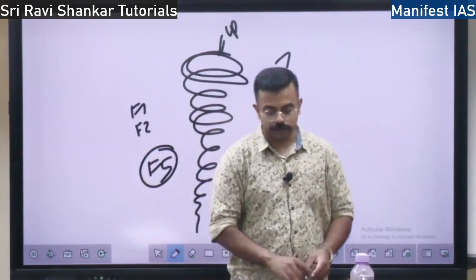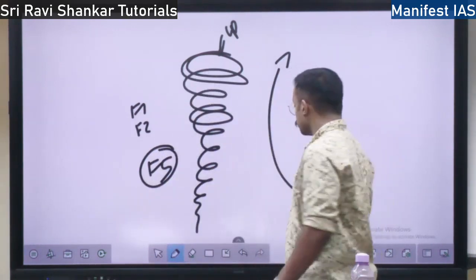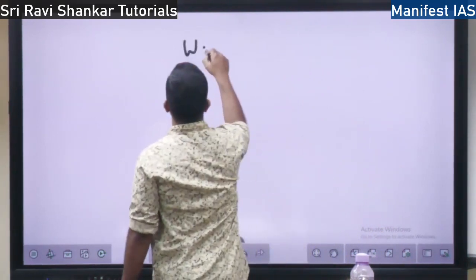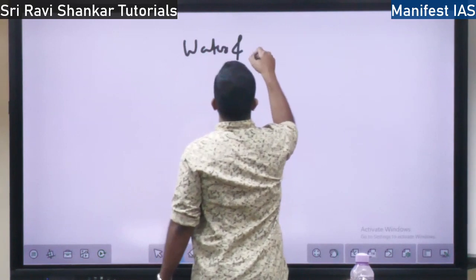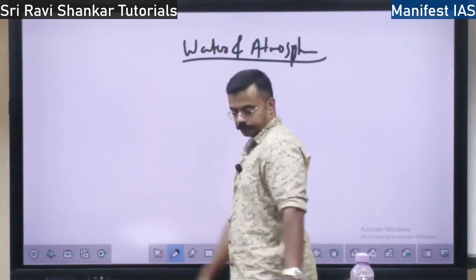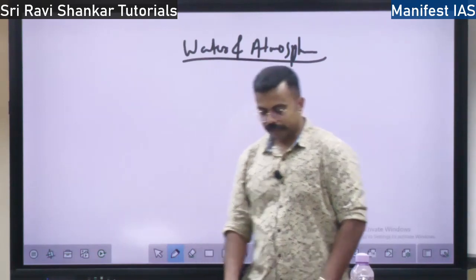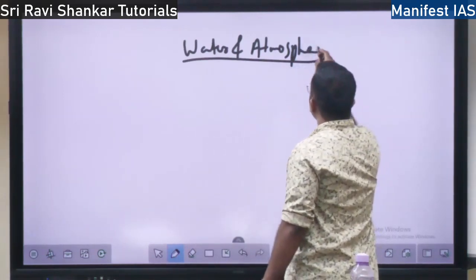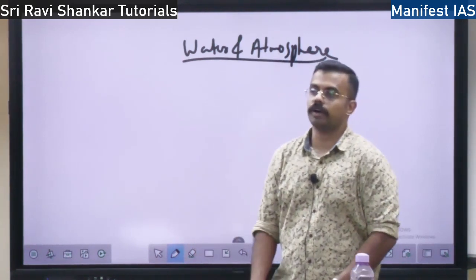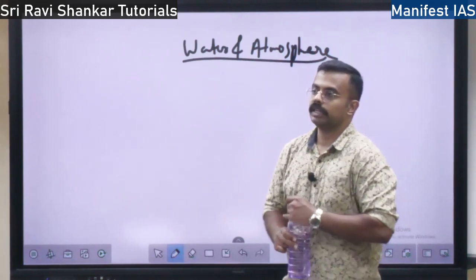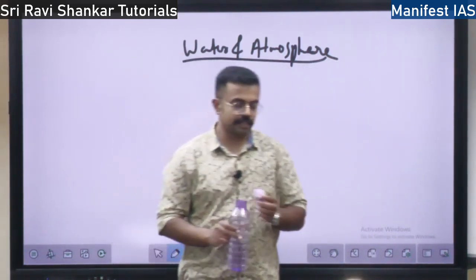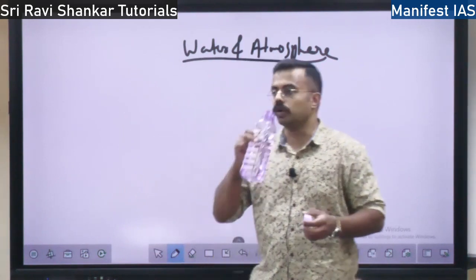Next we will move towards the water in the atmosphere. So, atmosphere and water. Till now we spoke about the winds. Now we will talk about the water and atmosphere. So in the atmosphere, water will be in what form? In how many forms? It will be in gaseous form, liquid form, and solid form. Gaseous is water vapor, liquid is rain, solid is snow.